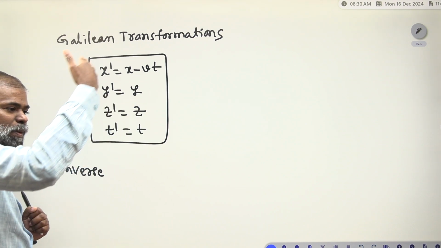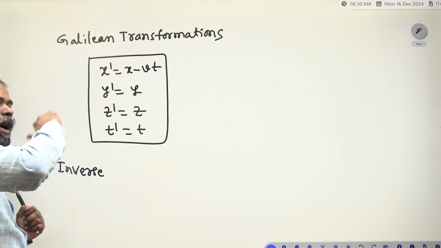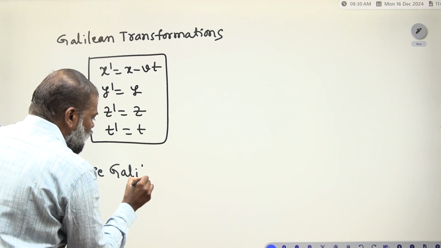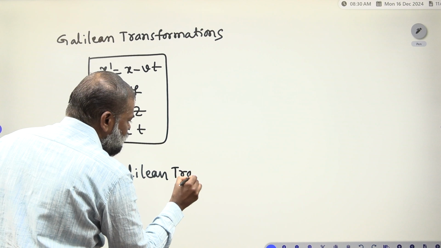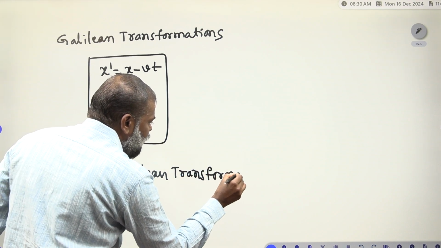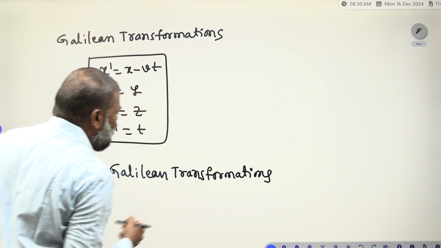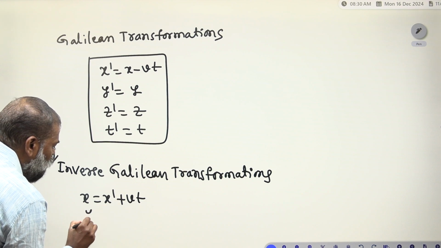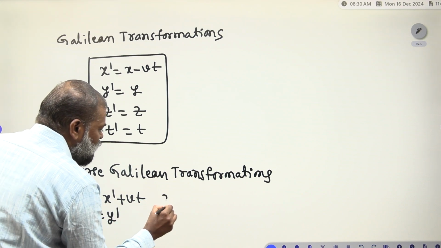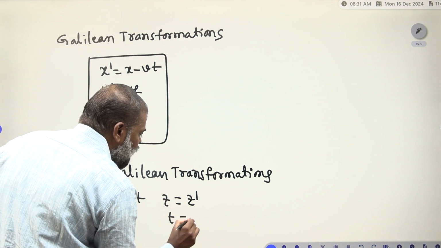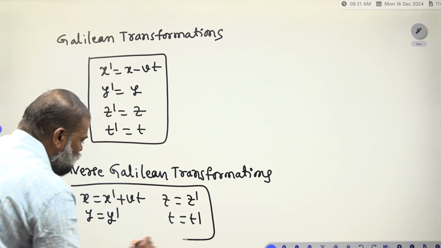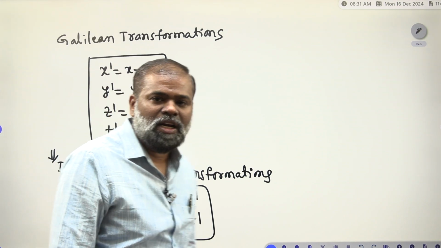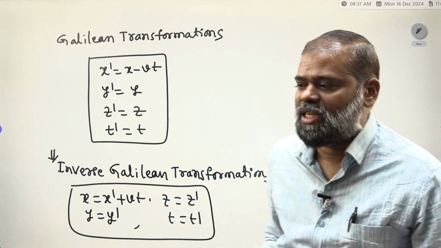Now corresponding to the S dash frame, you observe S, so you get the inverse Galilean transformations: x is equal to x dash plus Vt, y is equal to y dash, z is equal to z dash, t is equal to t dash. These expressions we call the inverse Galilean transformation or inverse Newtonian transformation.